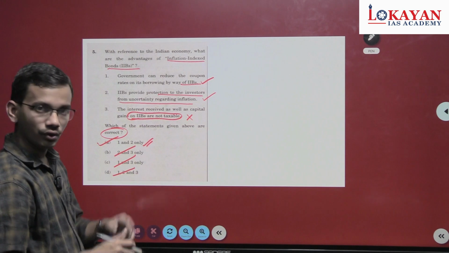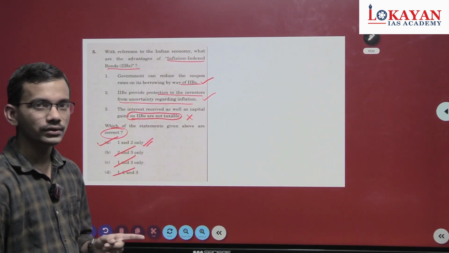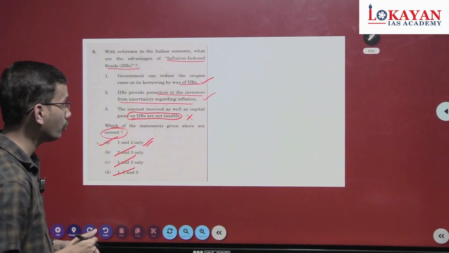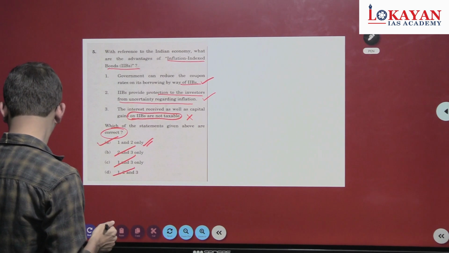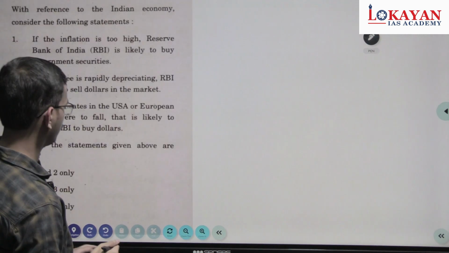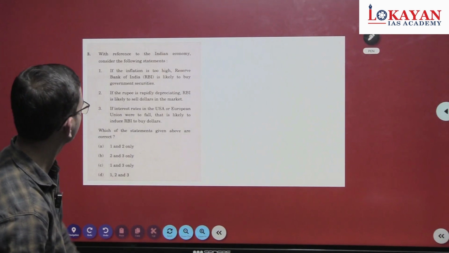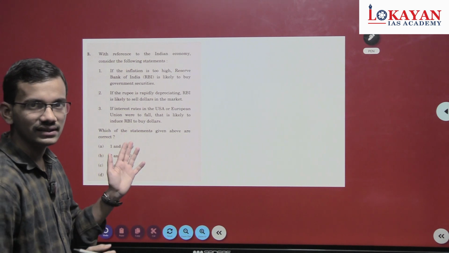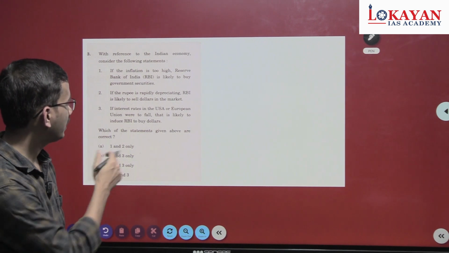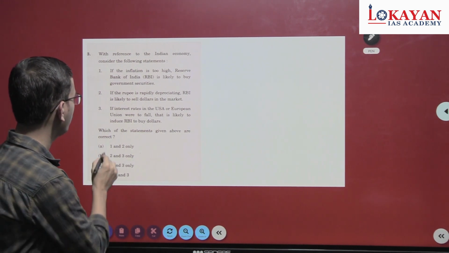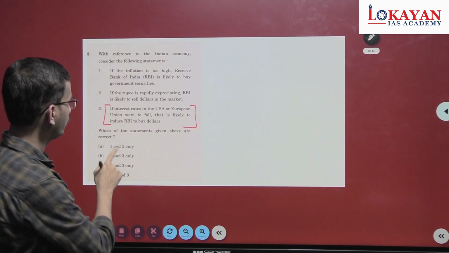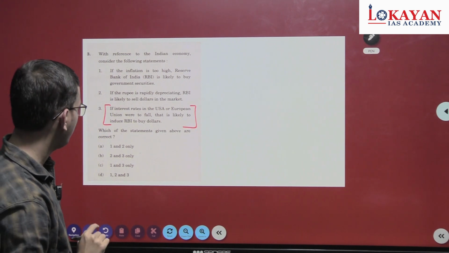You just have to check on sovereign gold bonds. Income is not taxable. Just check that. Now, last question. We have discussed this question in an earlier lecture, but why I am taking it again here is because I haven't discussed the third statement in detail. So we will discuss just the third statement in detail and wrap up.